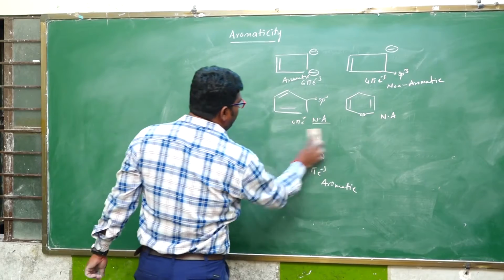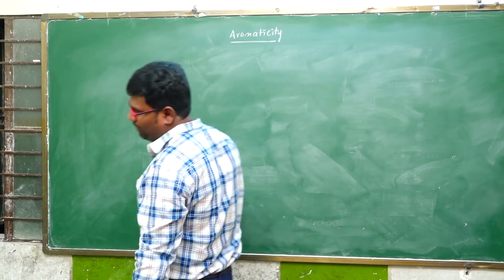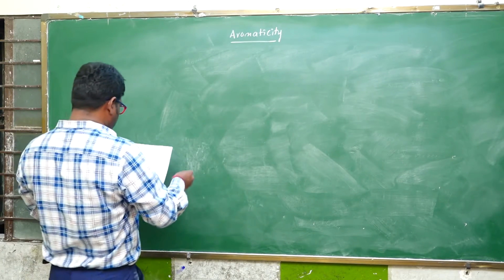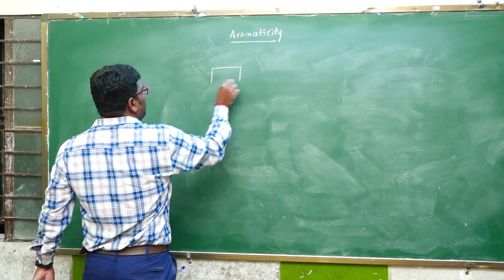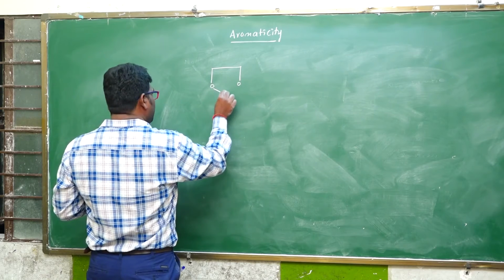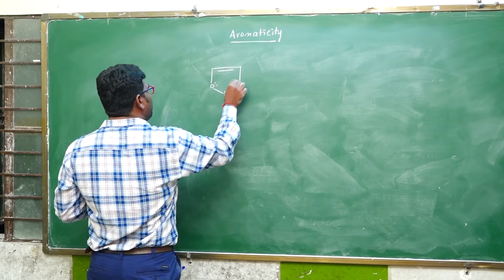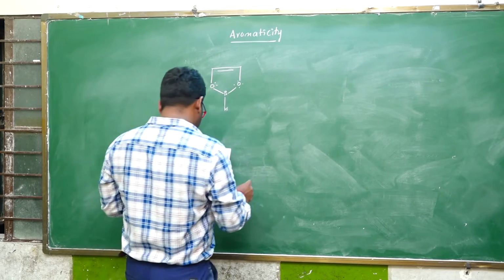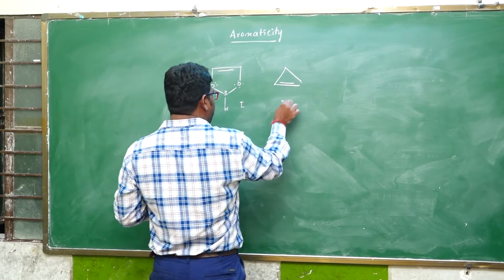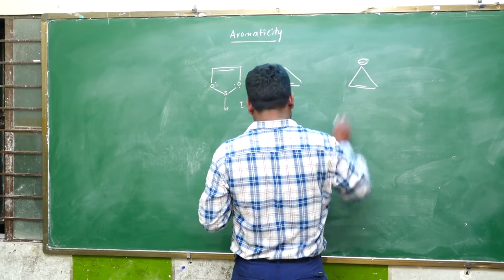Students, test yourself. Identify which one is aromatic, which one is non-aromatic. Write down some examples. So here oxygen, boron H. Here the double bond has a lone pair. And next one is this one. So first and second, and next this one.